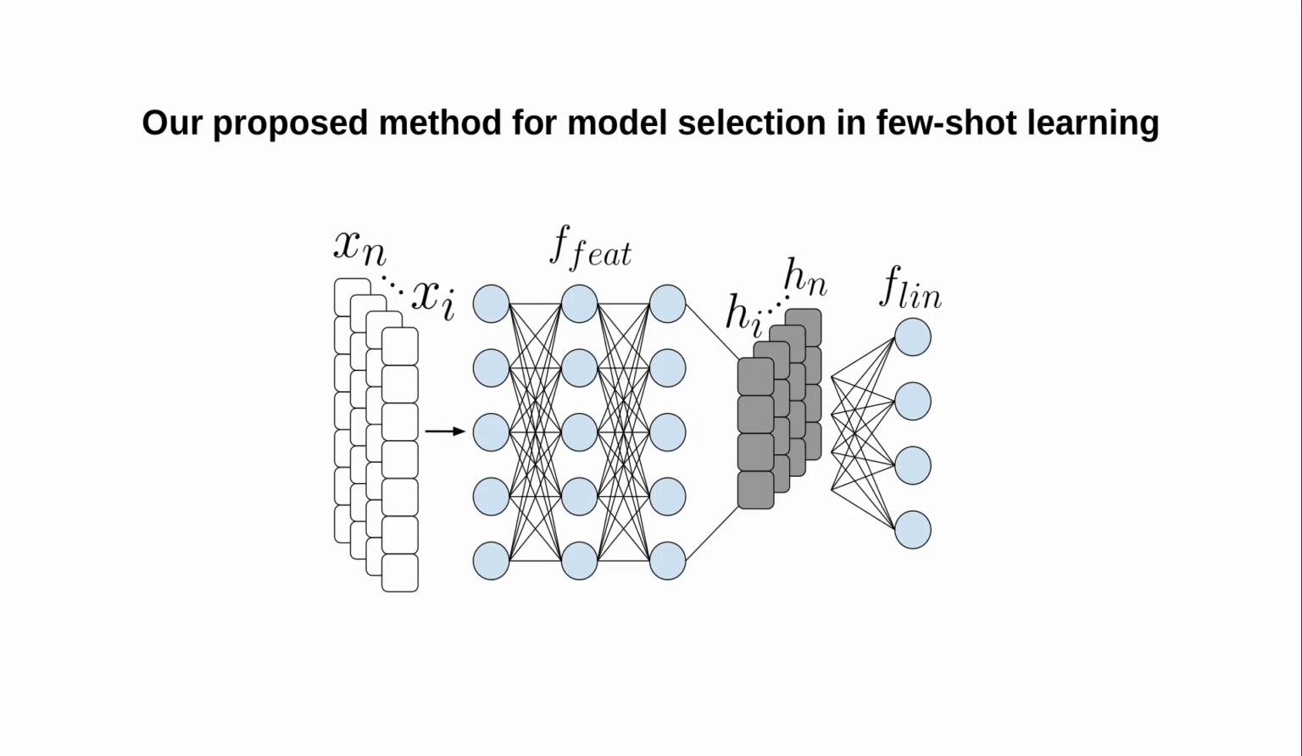Using this result, our proposed method is to select, for a given meta-test task, the epoch of highest average inner product between the representation vectors of the few support samples of the task. We measure this quantity before fine-tuning the model to the task.